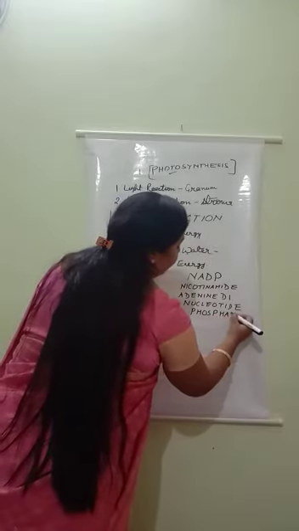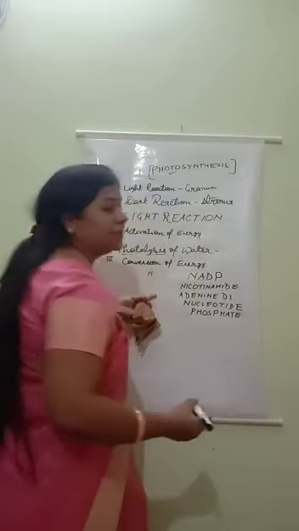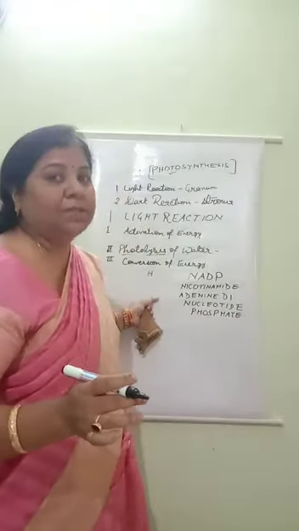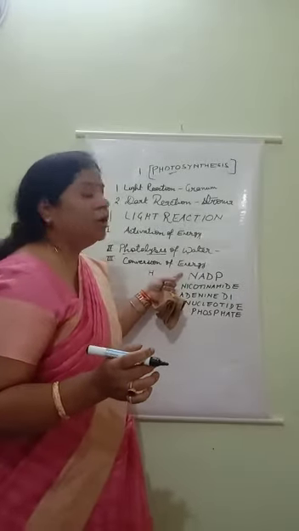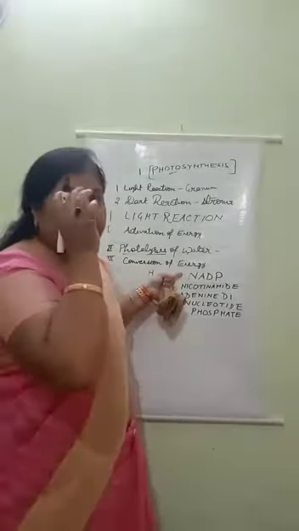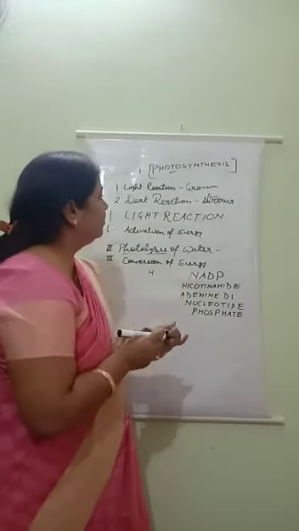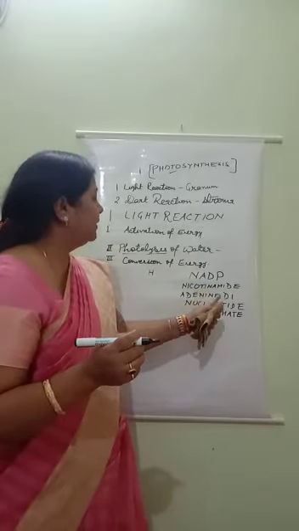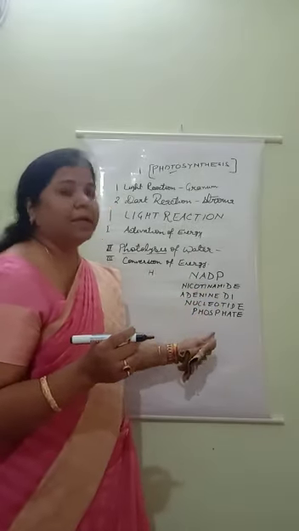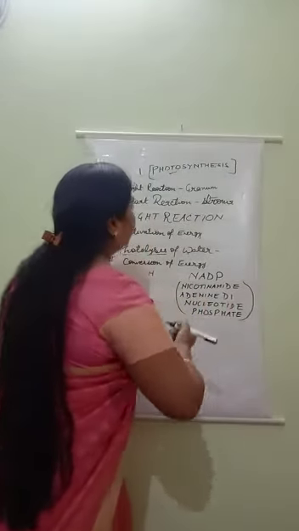Children, I am explaining the mechanism of photosynthesis, so take it seriously. So in granum, NADP molecules are present. They are the energy molecules. And what is the full form of NADP? The full form of NADP is nicotinamide adenine dinucleotide phosphate. These NADP are present in granum.